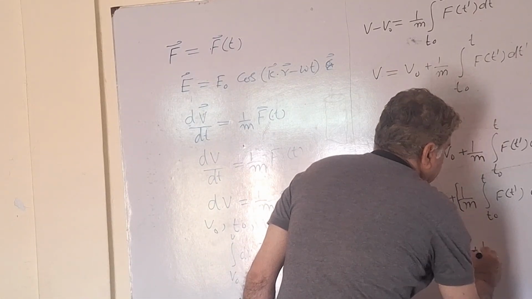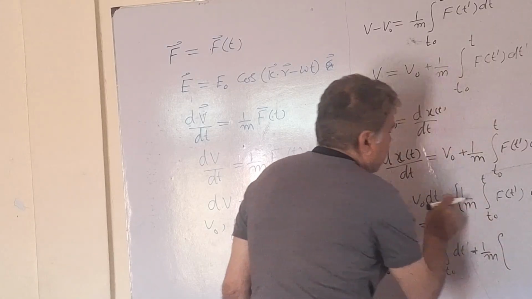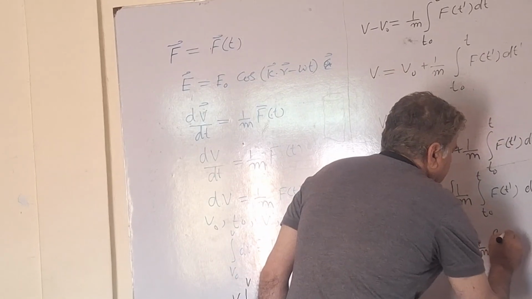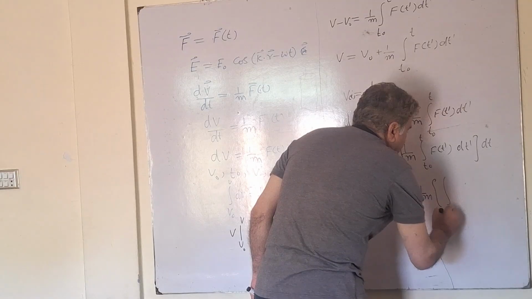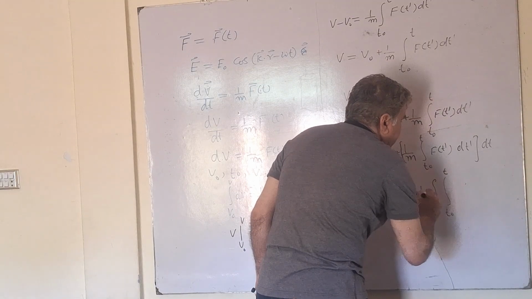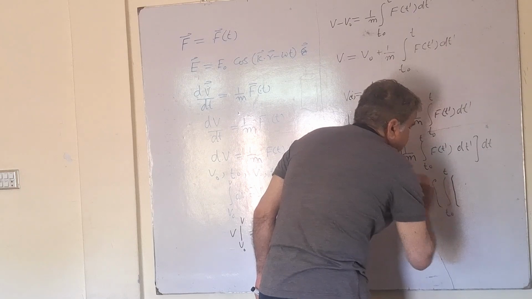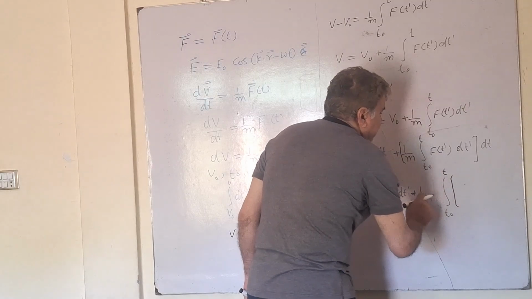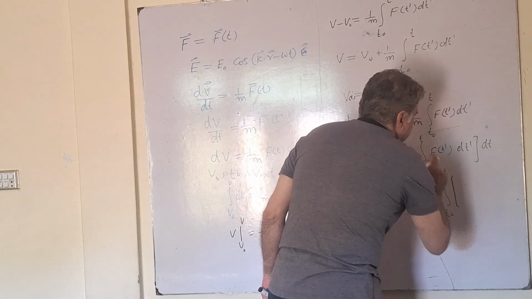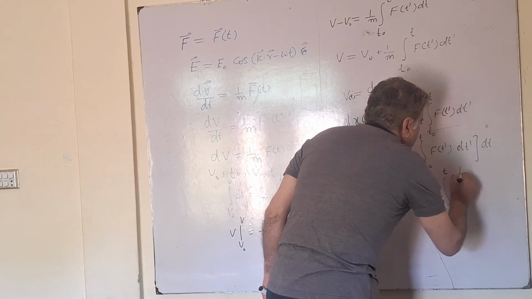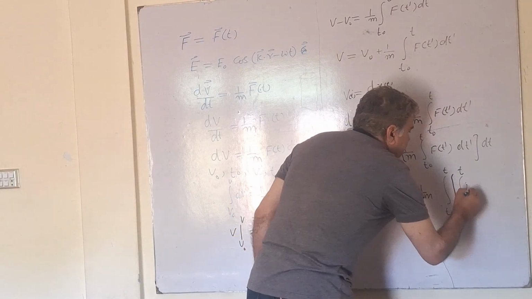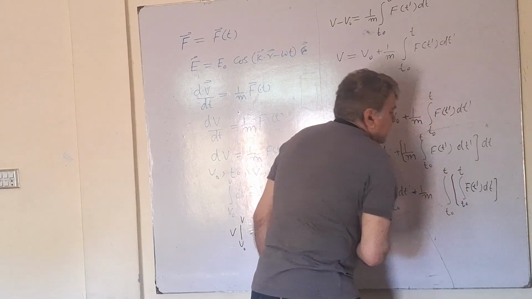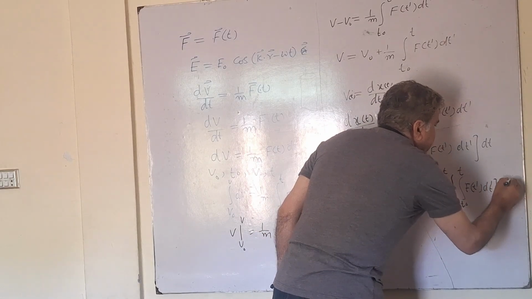plus 1 divided by m. I'm taking the m out of this bracket. It doesn't make any difference because this is also constant. Then I integrate from t naught to t, and I put this inside another bracket, and I can remove this bracket. It doesn't need to be written over here. I write t naught to t of f(t') dt', integrated with dt double prime.